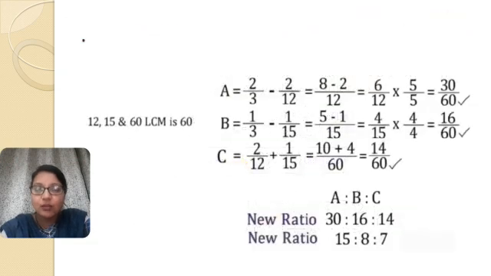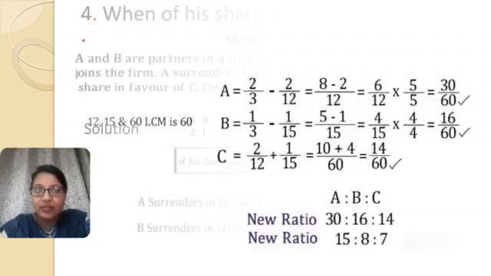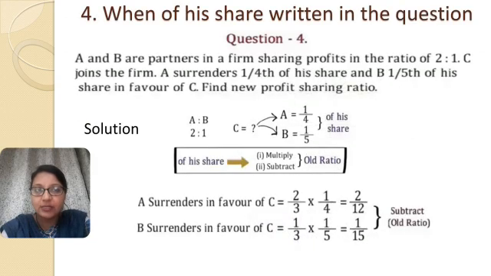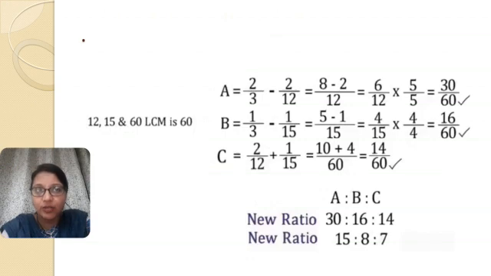So now to calculate the new profit sharing ratio, what will you do? The old ratio of A and B is 2/3 and 1/3, and their sacrifice, as I have already explained, is 2/12 and 1/15. So you need to subtract this 2/12 and 1/15 from their old ratio.